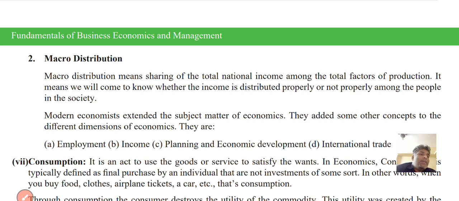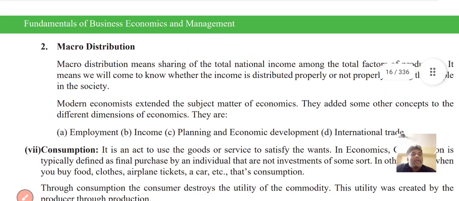They added some other concepts of different dimensions: employment and income, planning and economic development, and international trade. Modern economists say this is affected by many reasons, for example employment, income, planning and economic development, and international trade.